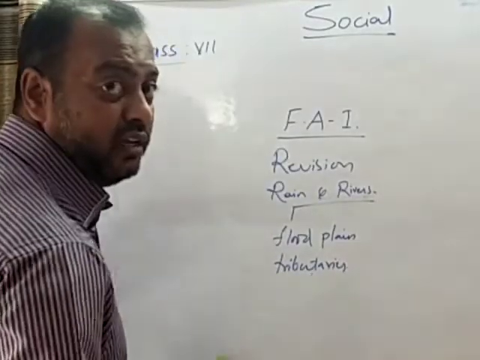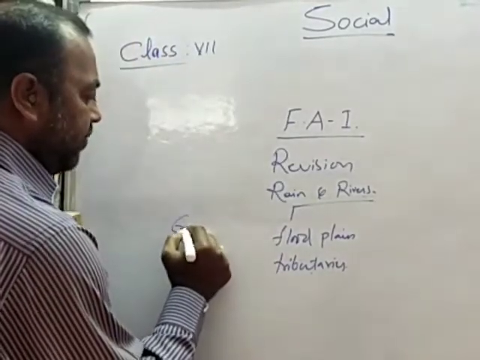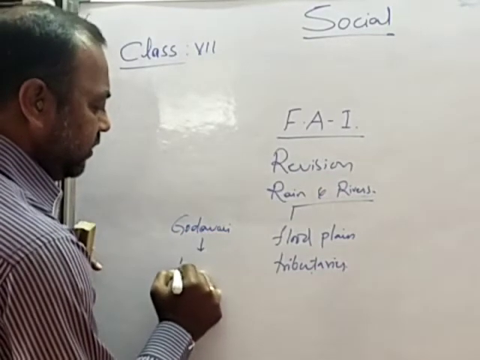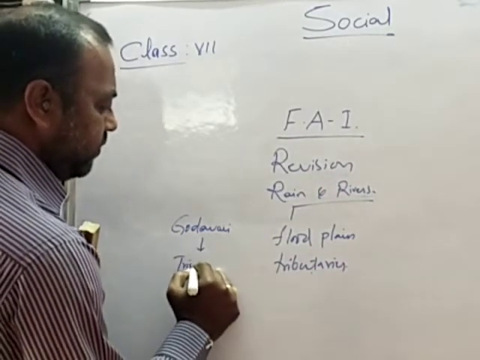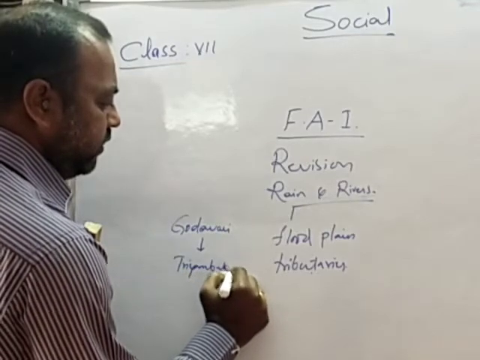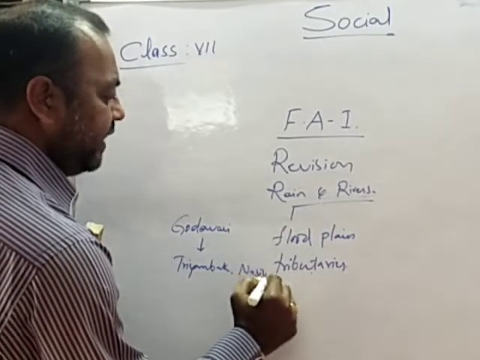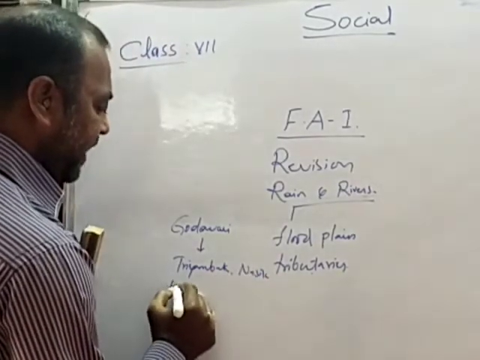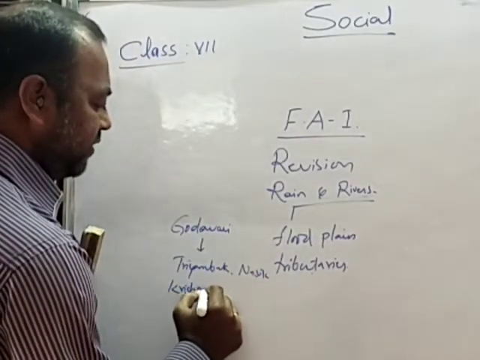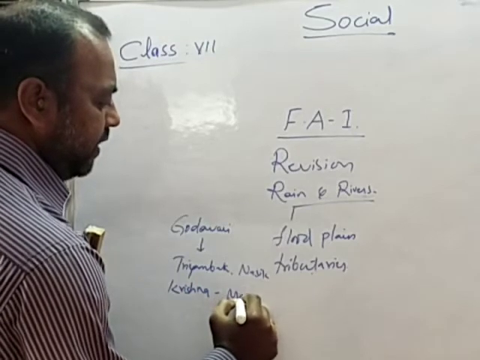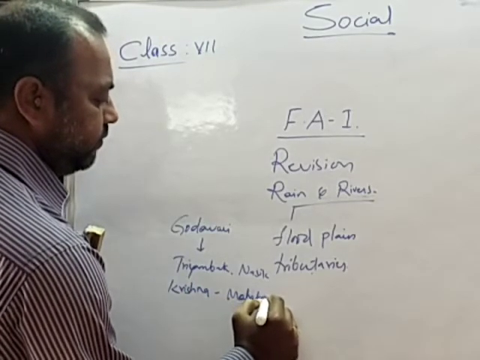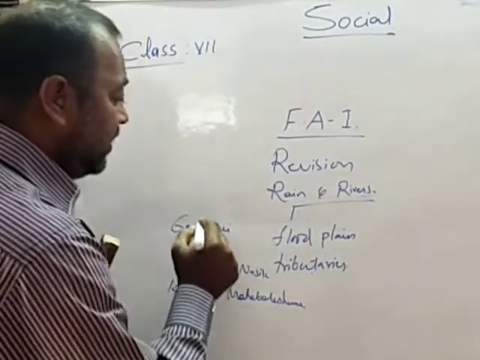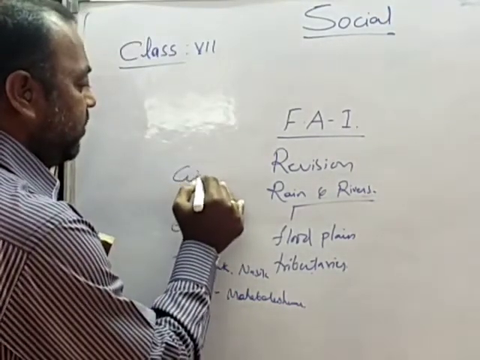When it comes to the river Godavari, river Krishna, you know it very well. Godavari takes its birth at Trayambak in Nasik in Maharashtra. Whereas Krishna takes its birth at Mahabaleshwar. And you know, all these rivers take their birth in the Western Ghats.